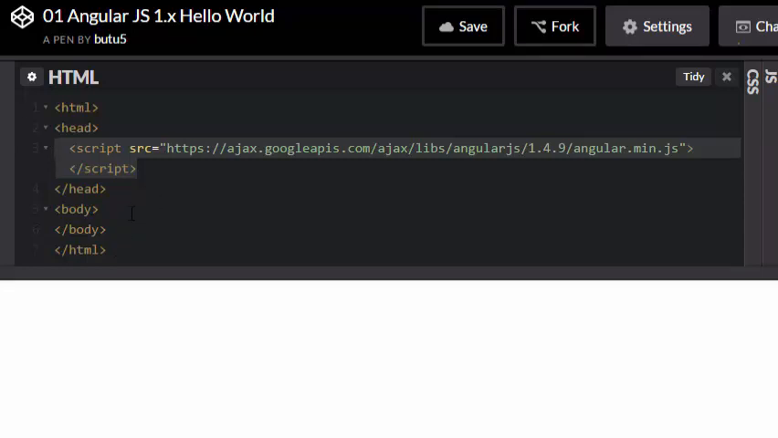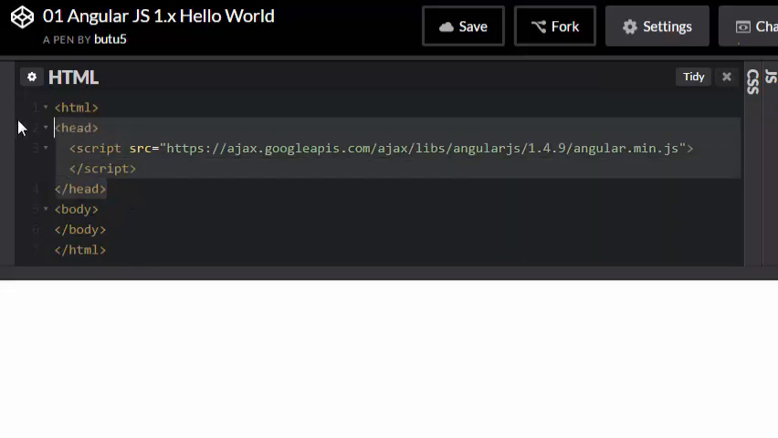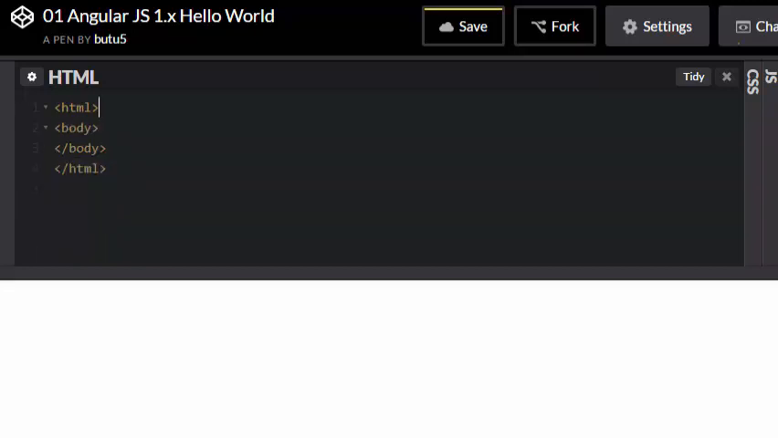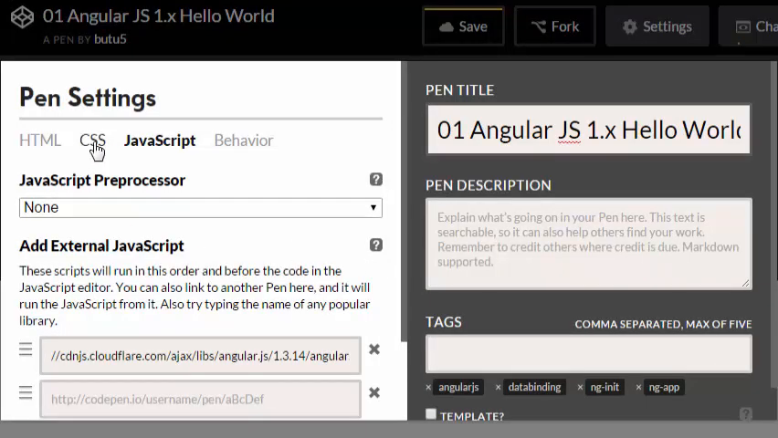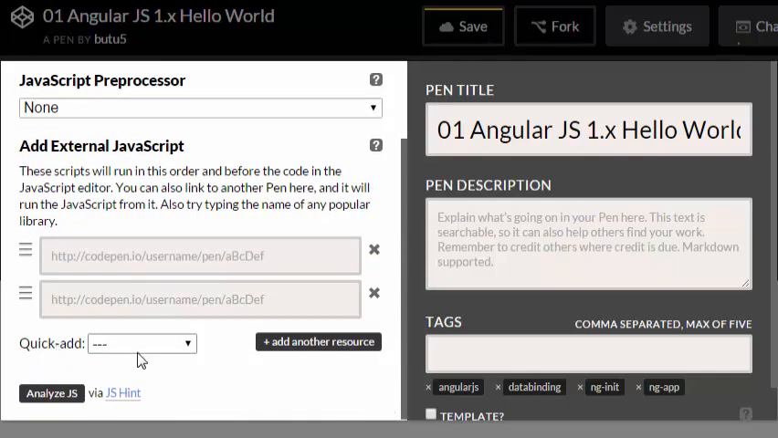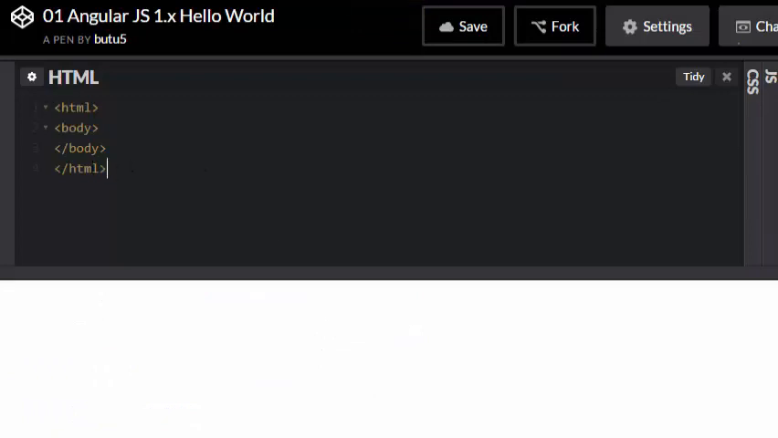But for my demonstration purpose, I won't use this script tag. So I will leverage the functionality provided by CodePen. I have to go to settings, and inside the JavaScript tab, if you see here, quick add, we can add a number of client-side libraries. In this case, I will use AngularJS, which is the 1.3 version, and I can save it. So I do not need to add it inside my HTML. CodePen will automatically add it at runtime, whenever I try to execute any program.